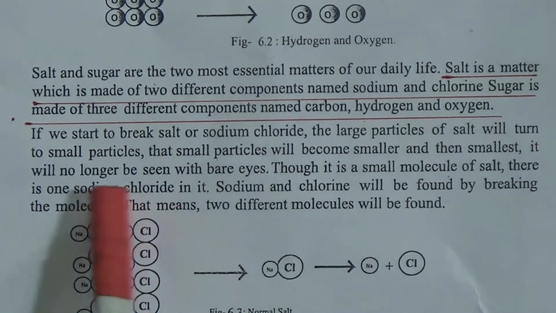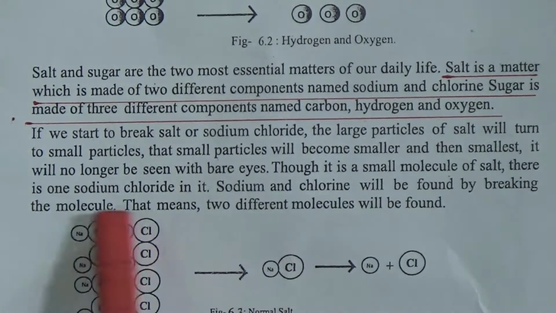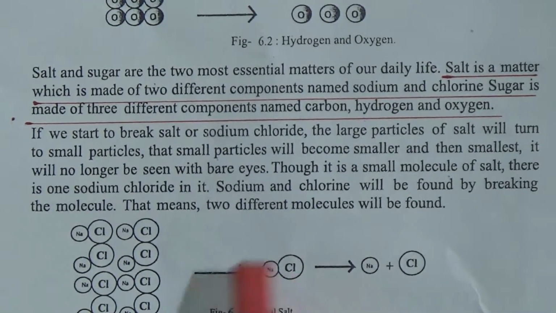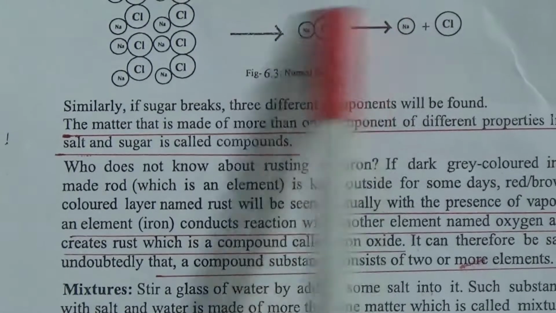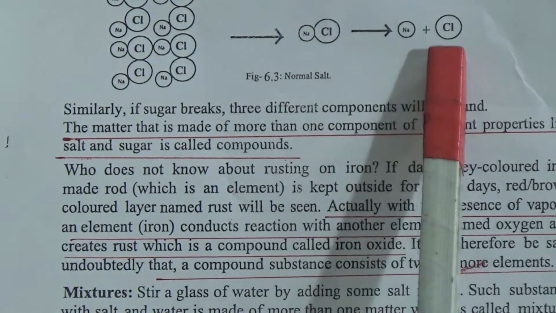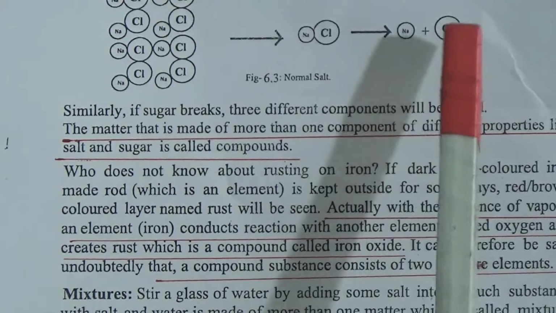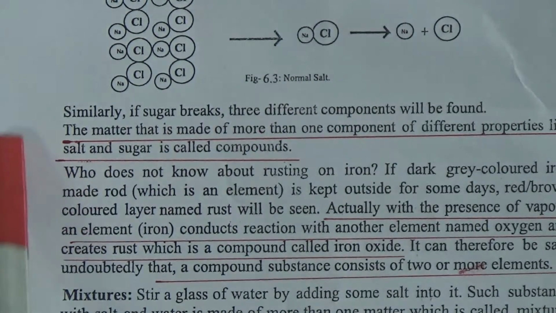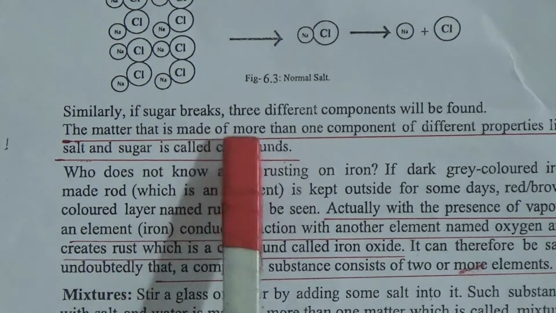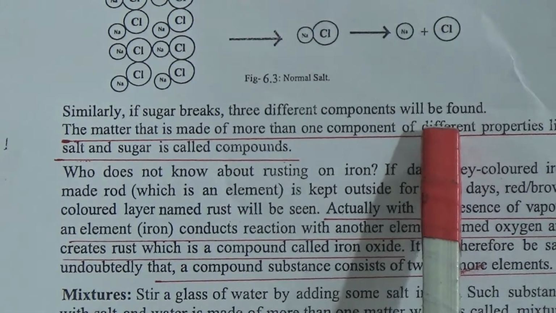Look at here, this is sodium chloride, salt. If we break this salt, then we will find here sodium chloride. And if we break this sodium chloride, then we will find two types of components here, sodium and chlorine. Similarly, if sugar breaks, three different components will be found like carbon, hydrogen and oxygen.